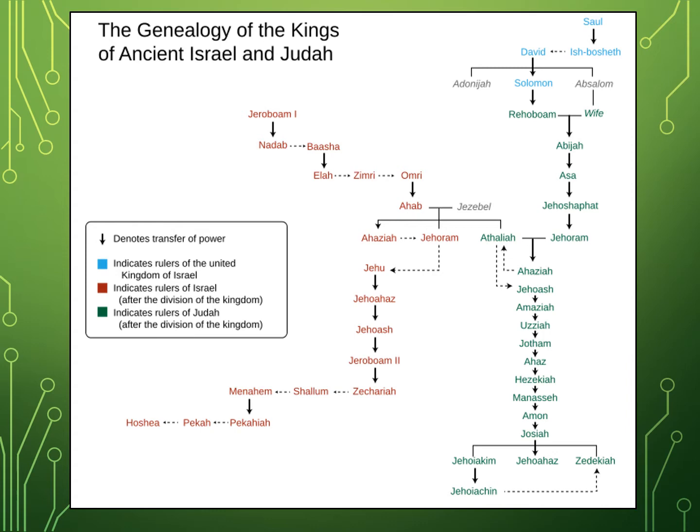For reference, this is the genealogy of the kings of both the northern kingdom of Israel and the southern kingdom of Judah, as well as, in blue, the kings of the United Monarchy. We will not be talking about each of these kings, but we will be talking about many of them in turn. For reference, you can come back to this point in the video to look at where these kings or queen fall in this timeline.